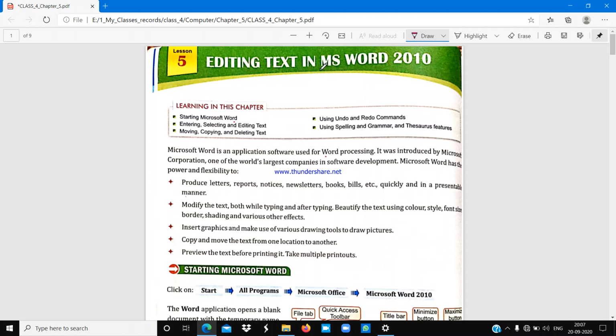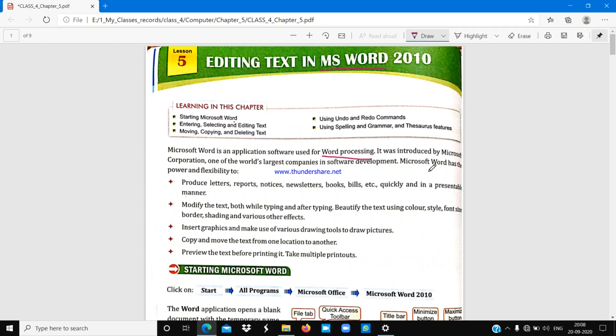So what is this MS Word? MS stands for Microsoft, okay? So Microsoft Word is an application software used for word processing. It is an application software. It was introduced by Microsoft Corporation, one of the world's largest companies in software development.